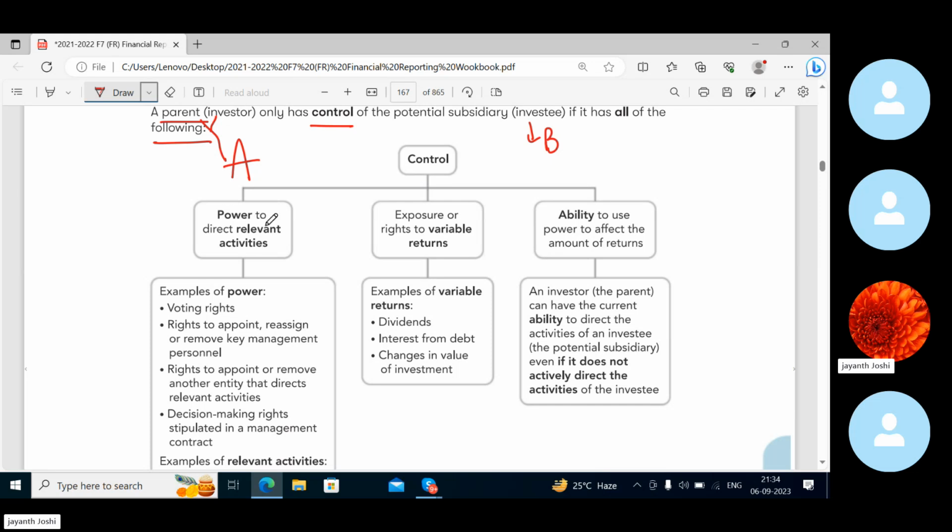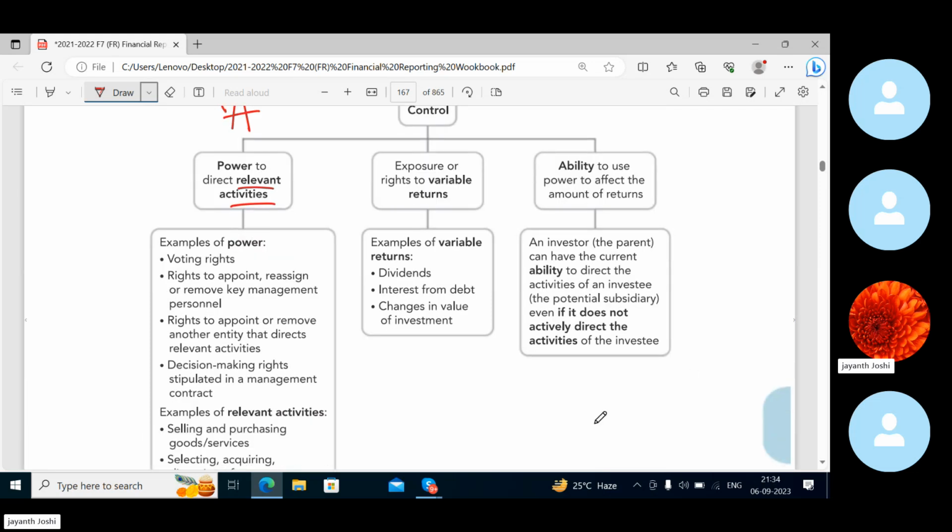First, power to direct relevant activities. What does relevant activity mean? I have already given some hint to you. Examples of power: voting rights. A has the majority of the voting rights because A has the majority shares.